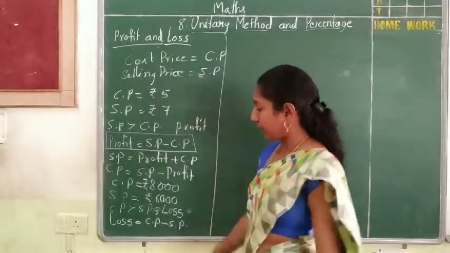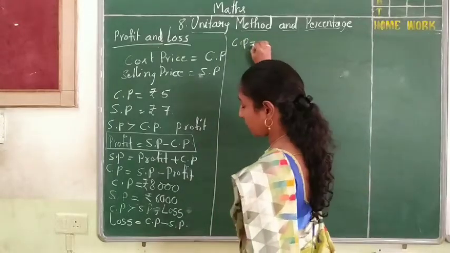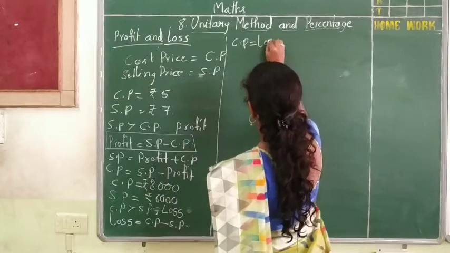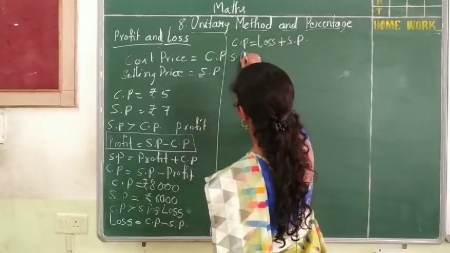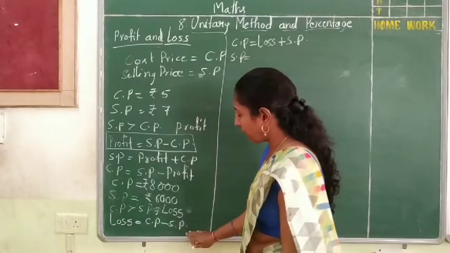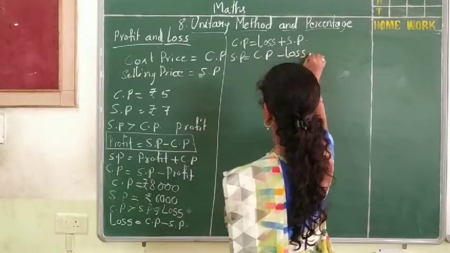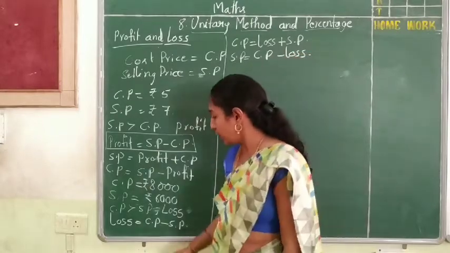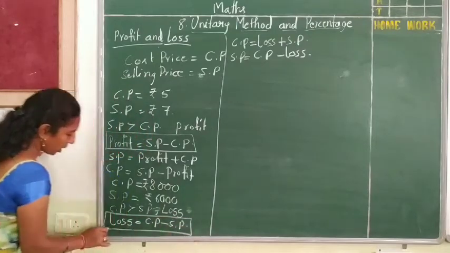If I want to find the cost price, cost price is equal to loss plus selling price. If I want to find the selling price, then cost price minus loss. So these are the two formulas we can use from this formula.